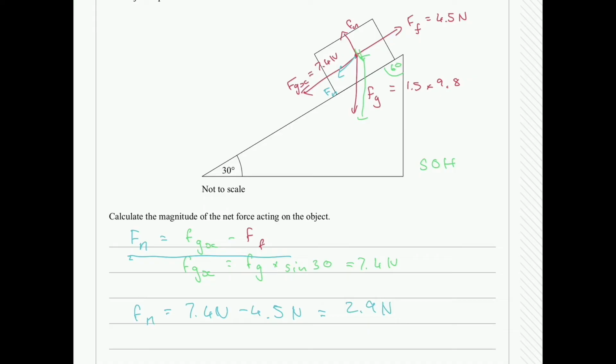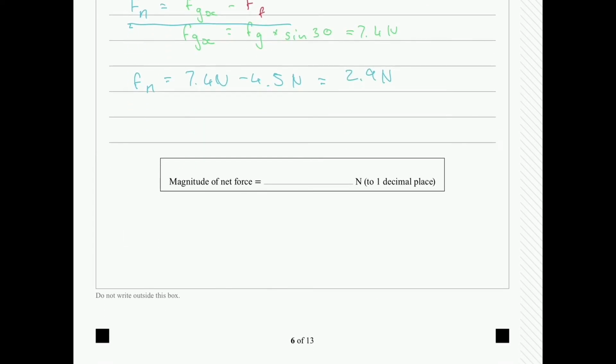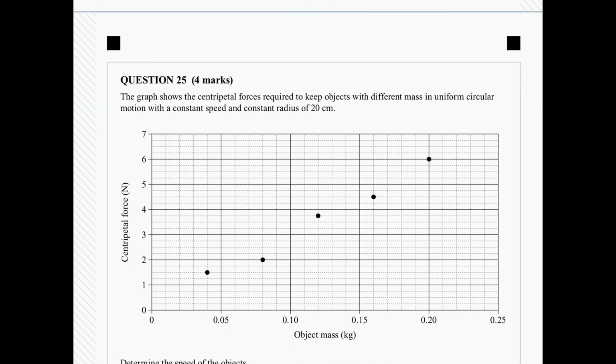So there's a force of 2.9 newtons acting parallel to the slope to pull the block downwards. And again, always check what the units are they're asking for, newtons to one decimal place, so 2.9. And that's going to be question 24.